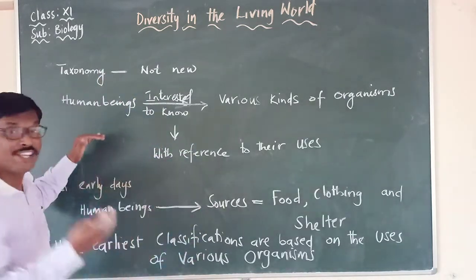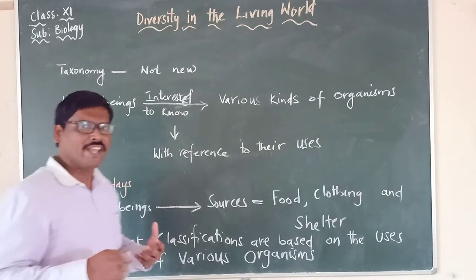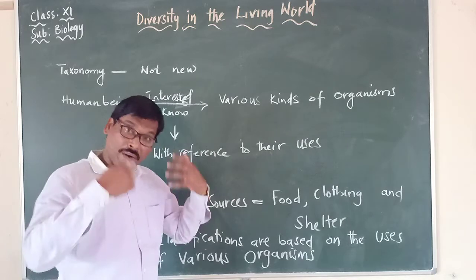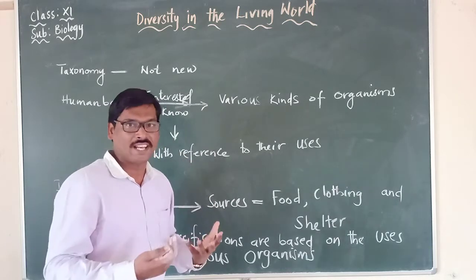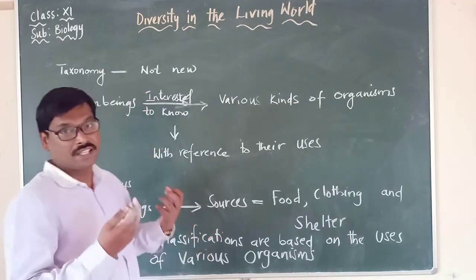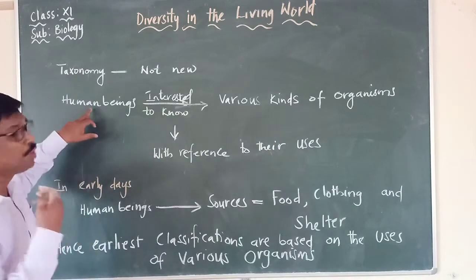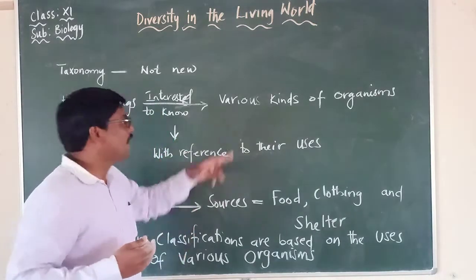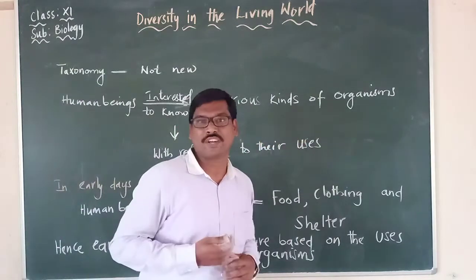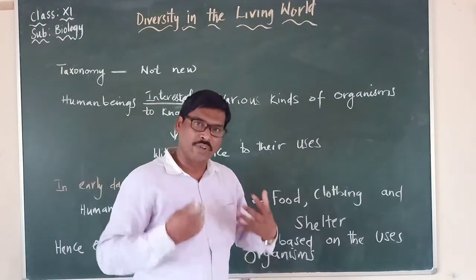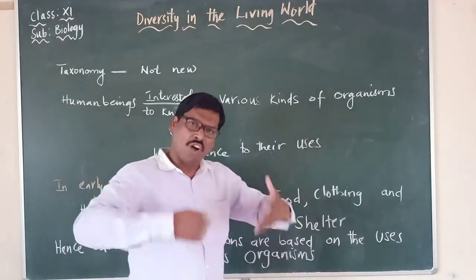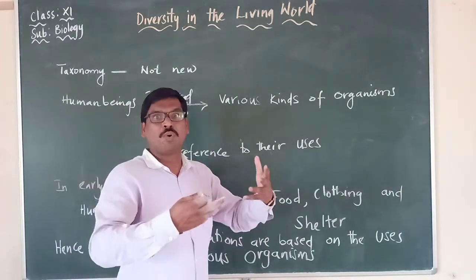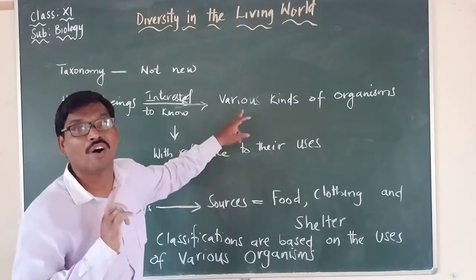Human beings have been applying this in their practical life. How do they apply it? Human beings are interested to know more and more about the various kinds of organisms.